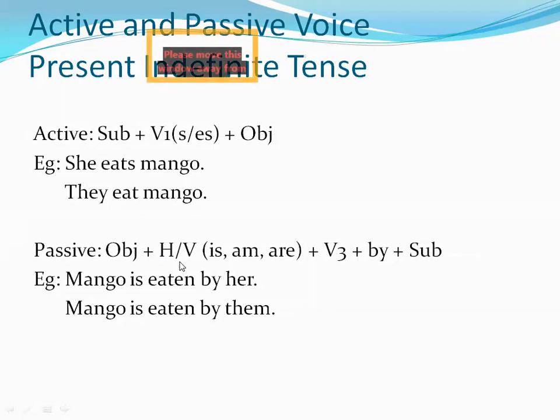Now I told you that we have to use helping verbs according to the tense of active sentences. Here is v1, which is present indefinite, v1 s or es. Okay, so the present indefinite helping verbs are is, am, are. Okay, you have to remember this thing.